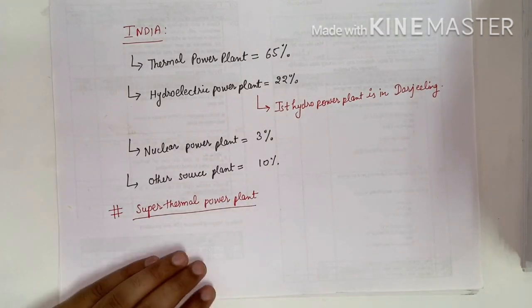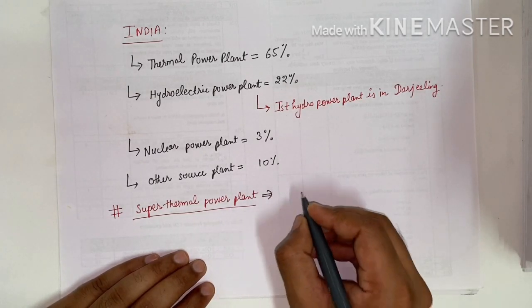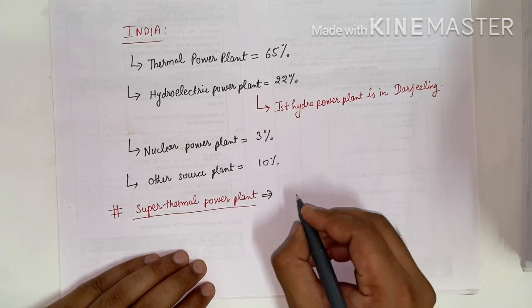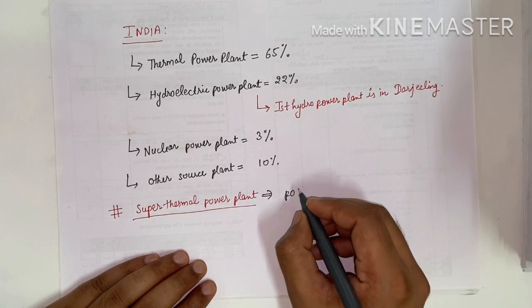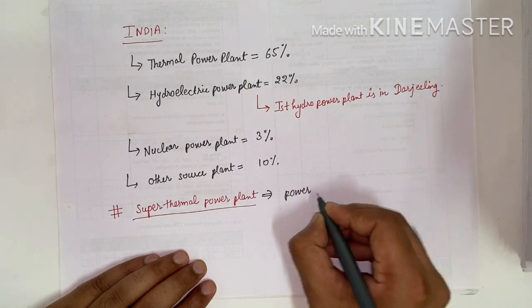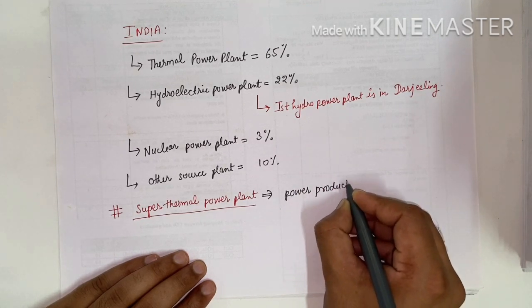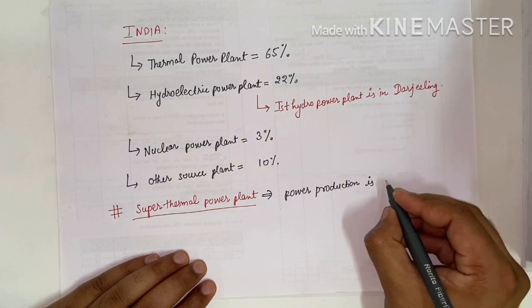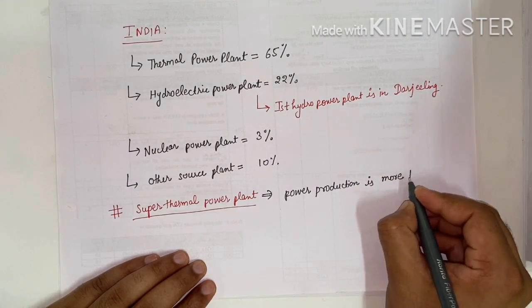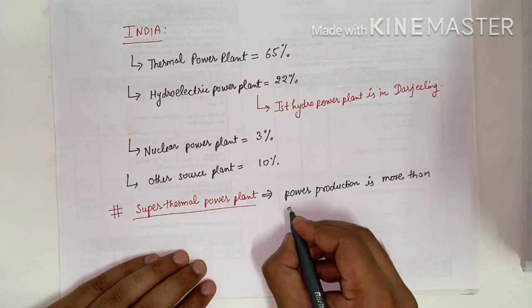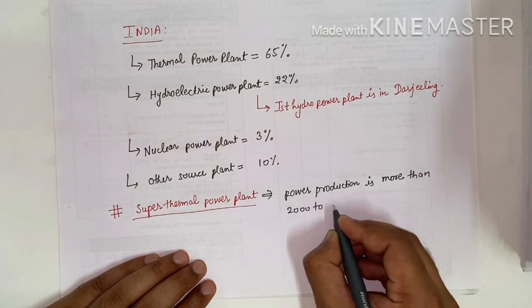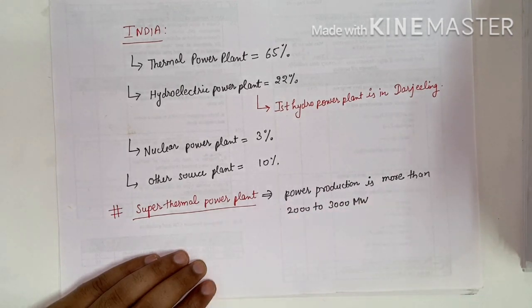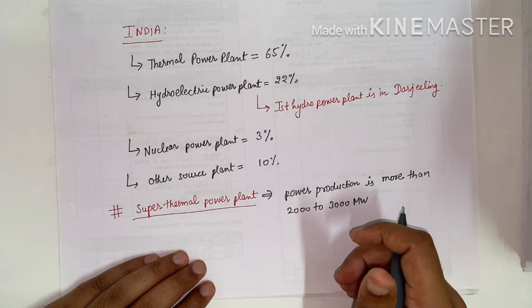A super thermal power plant means that the power production is more than 2000 to 3000 megawatt.